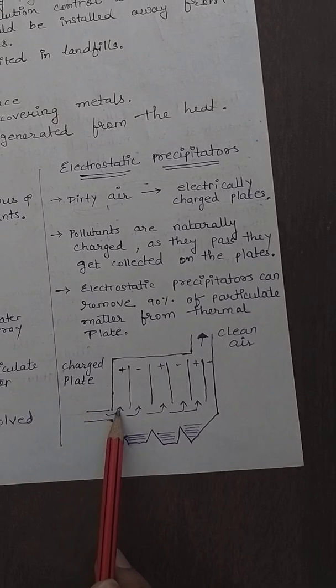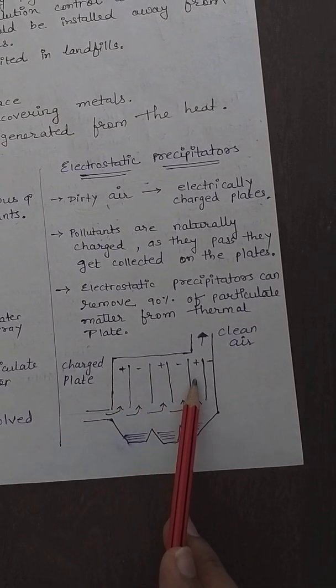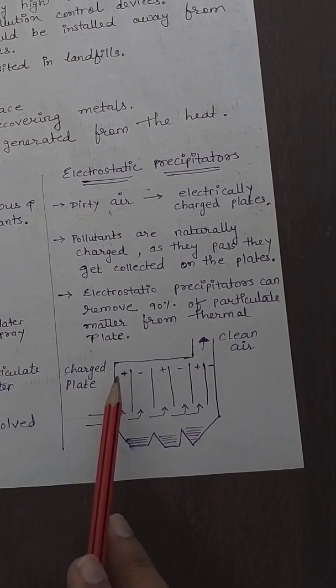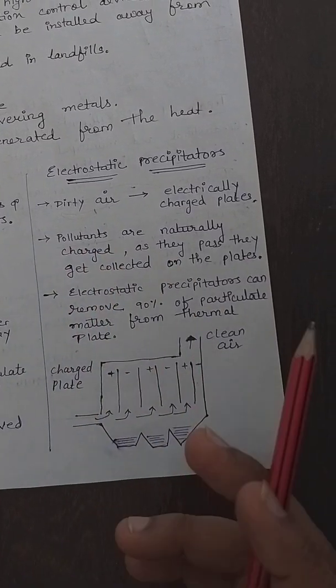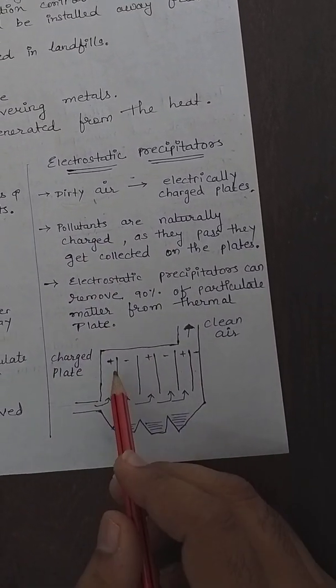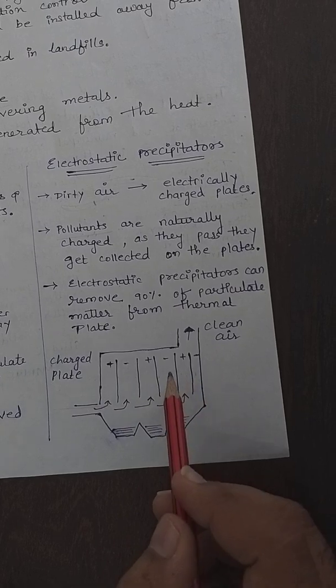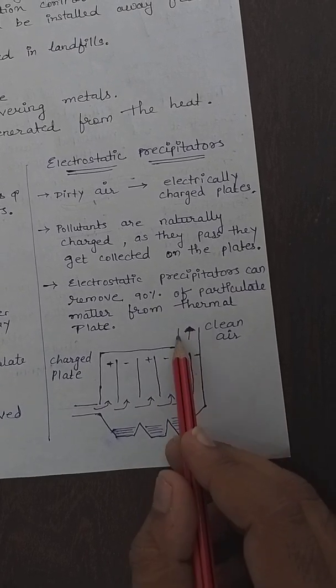You can see the arrangement over here. Dirty air is passed from here. There are certain charged plates kept inside. As we just told, pollutants are naturally charged particles, they will stick to their opposite charges over here, and this is how the clean air will pass through.